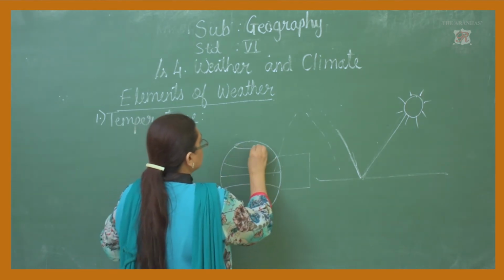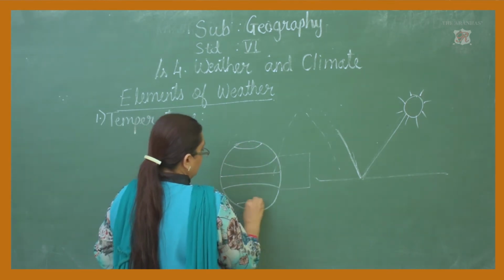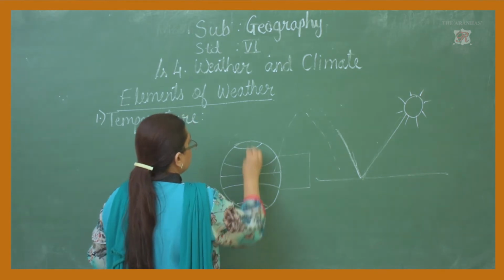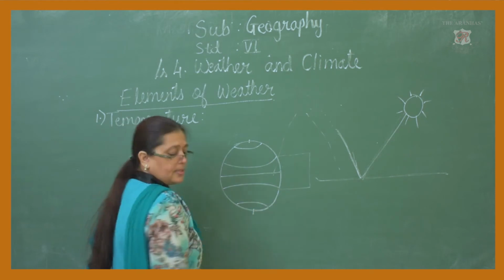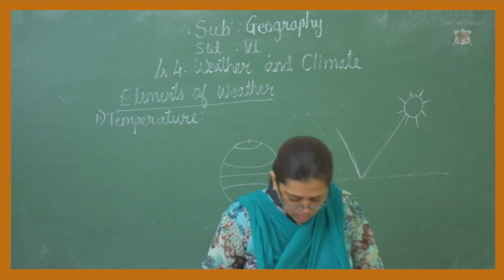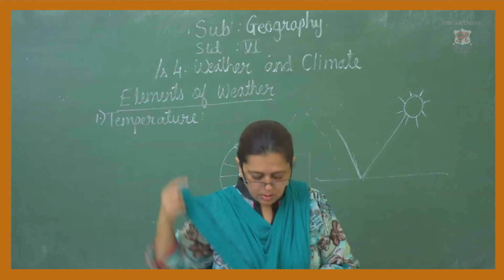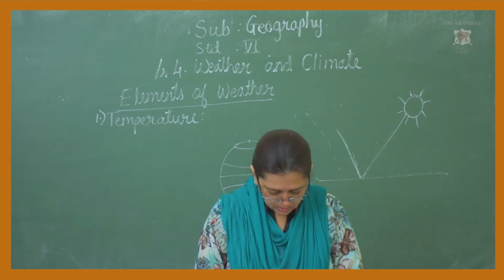As you go further towards the north pole and south pole, towards here and here, the temperature decreases.